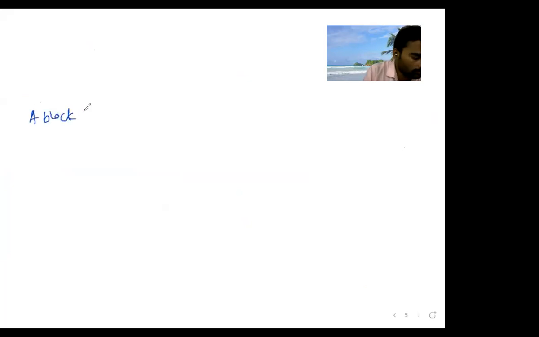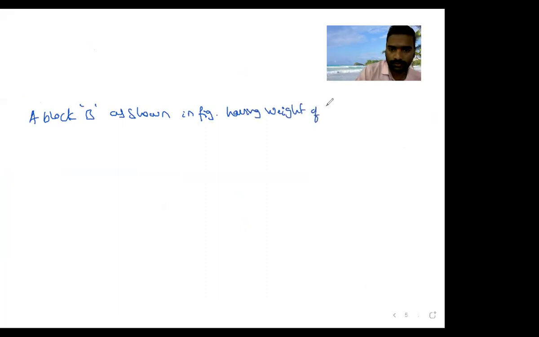A block B, as shown in the figure, having weight of 100 Newton.